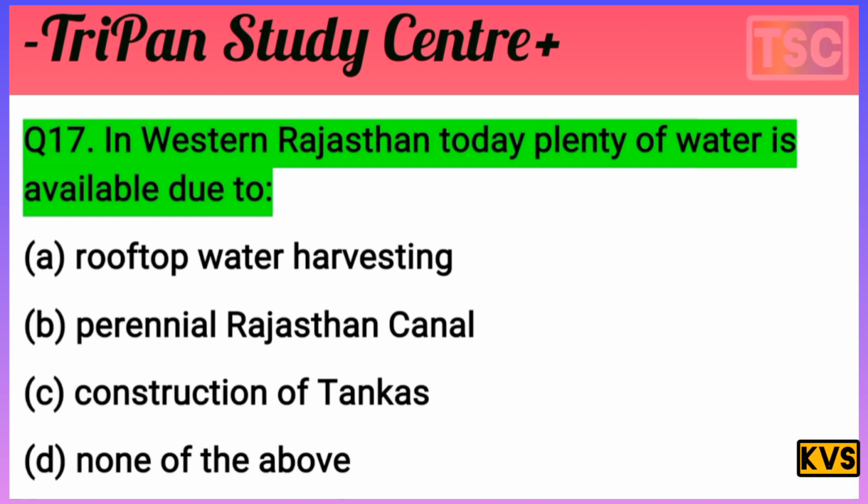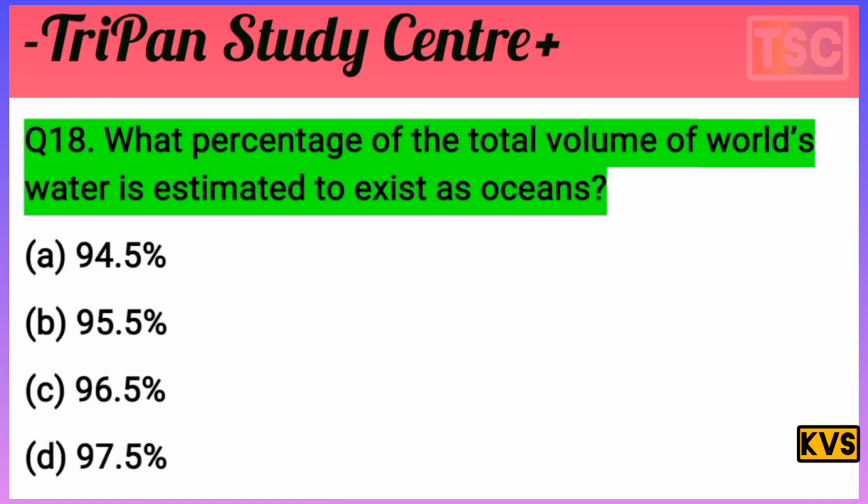Rooftop water harvesting is not the answer here. Construction of tanks is not applicable, and none of the above also, but the answer is B, the Perennial Rajasthan Canal. That is the most important point: in Western Rajasthan today, plenty of water is available due to the Perennial Rajasthan Canal. The next question arrives here.